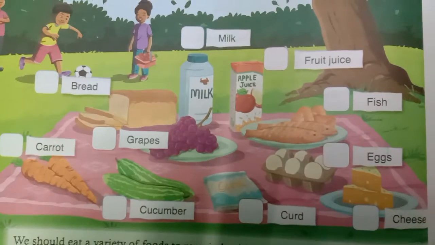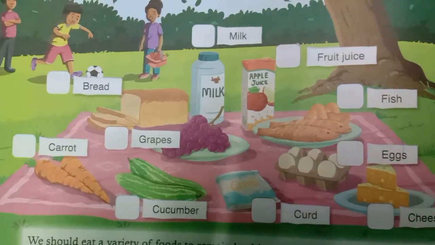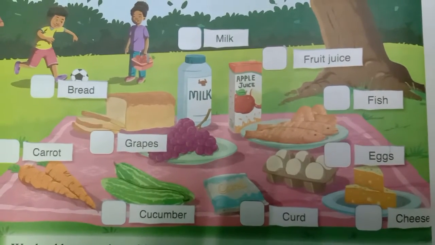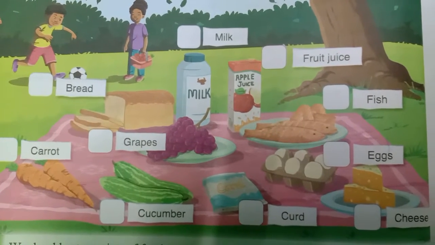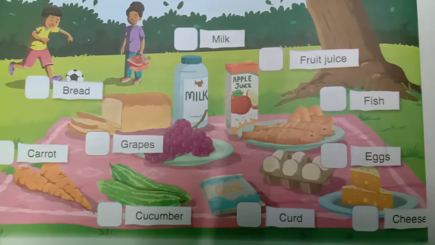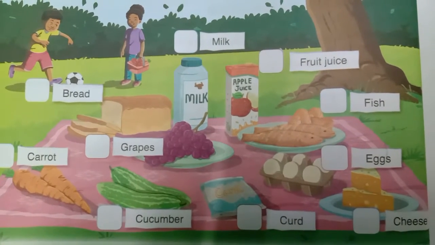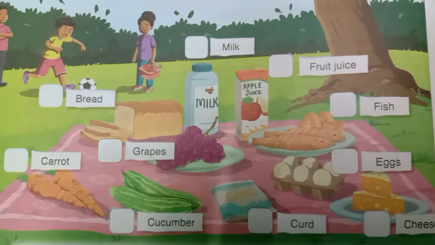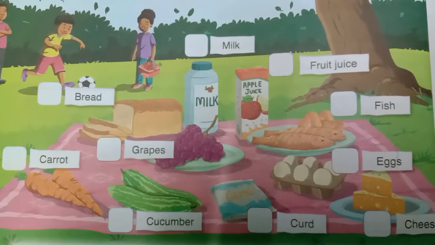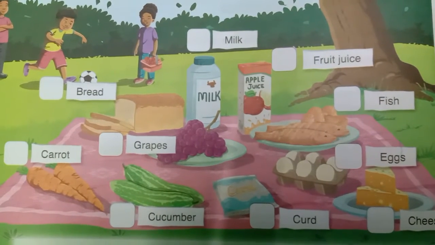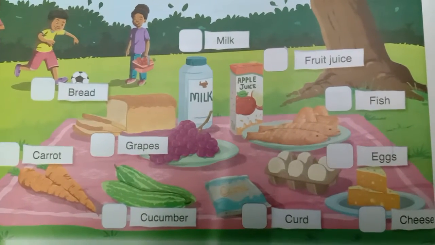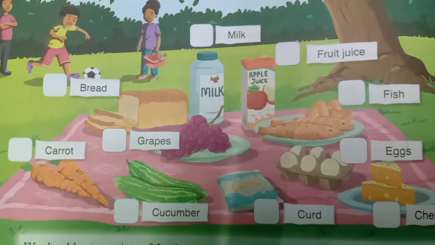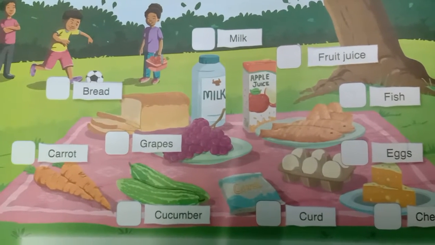Okay, when we look into this picture, you can see all the things: milk, fruit juice, fish, egg, cheese, curd, cucumber, carrot, bread, grapes. These are all food items which contain nutrients. And already we have seen the five types of components of food. First, we have seen carbohydrates. Now we revise, what are carbohydrates? Yes, carbohydrates are the nutrients which provide energy to the body.